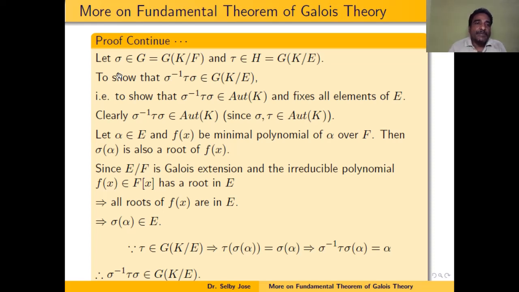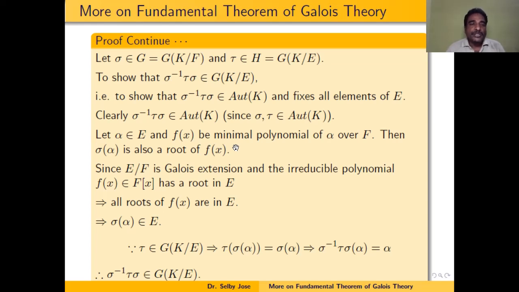So let us take one element from E. Let alpha belong to E. Let f(x) be the minimal polynomial of alpha over F. Then sigma alpha is also a root of f(x), because we know that if sigma is an automorphism of K which fixes elements of F, and f(x) is an irreducible polynomial over F with alpha as a root, then sigma alpha is also a root of f(x).